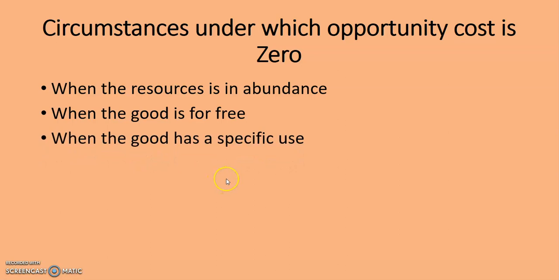Then when the good has a specific use. For example, the newly wedded couple are to buy a fridge, and their income at hand is, let's say, 100 Ghana cedi, and the fridge is also 100 Ghana cedi. At the end of the day, the money will be used for a specific use. So once they buy the fridge, there is nothing else to be bought. Therefore, opportunity cost becomes zero.